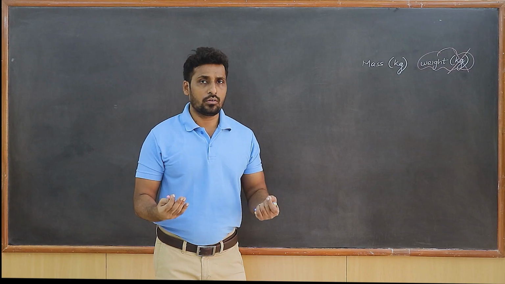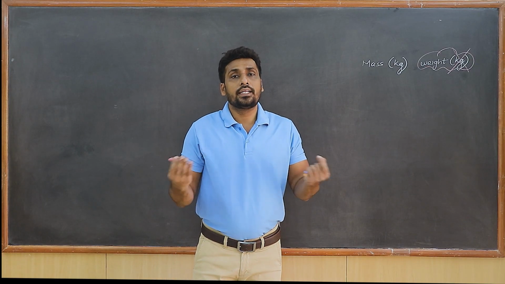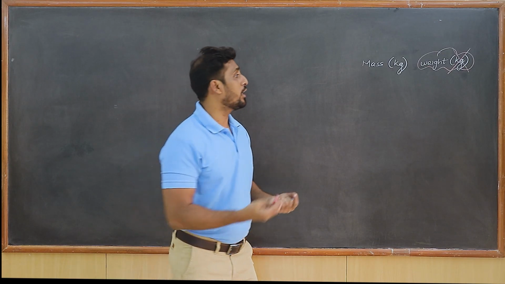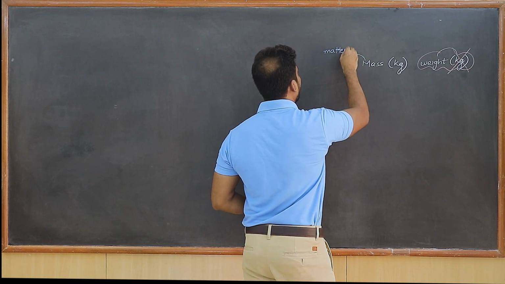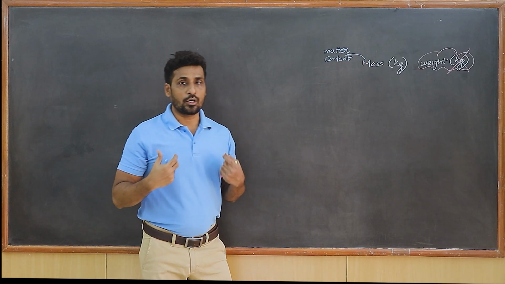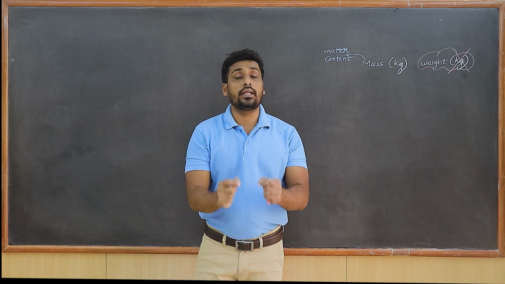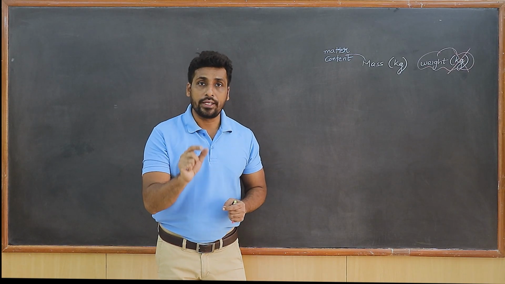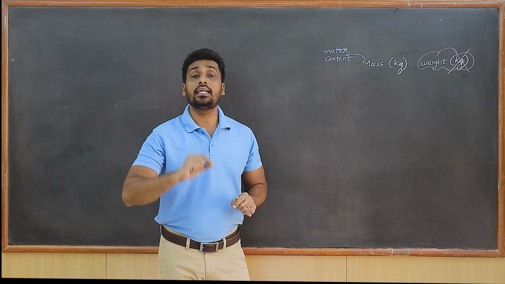Just think about this concept: if weight and mass both have the same units, then they should be the same physical quantities, isn't it? But that is not the case. Weight is different, mass is different. Mass of the body is nothing but the matter content of the body. If I check my matter content on earth and on moon, the matter content will remain exactly the same. So the matter content of the body is called the mass of the body, and its units are definitely in kg.